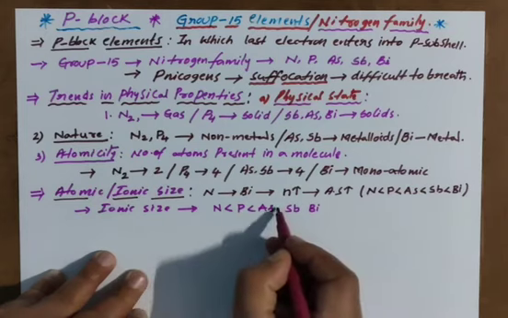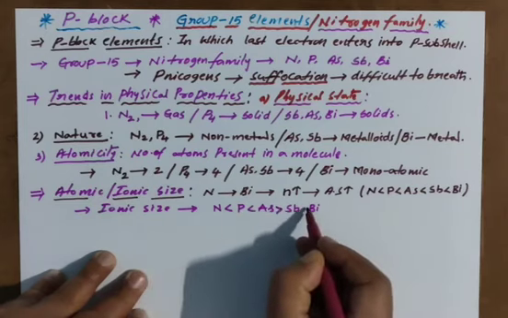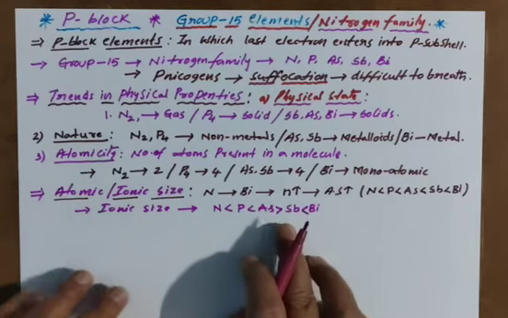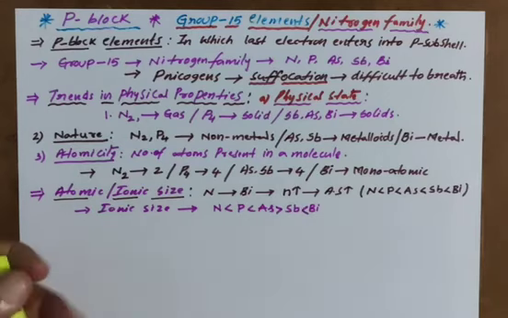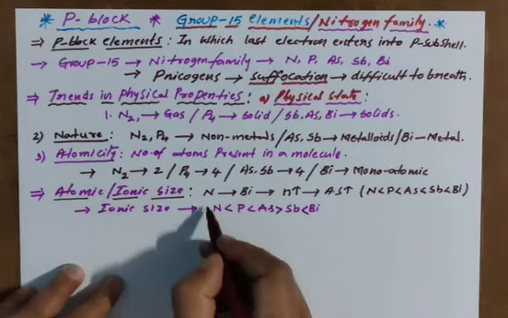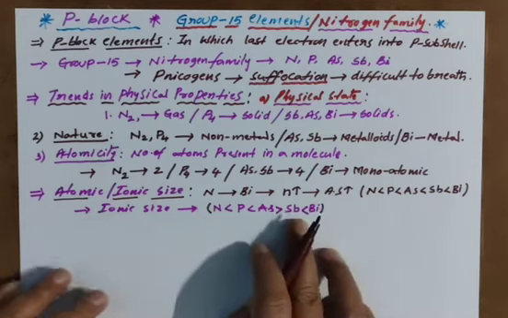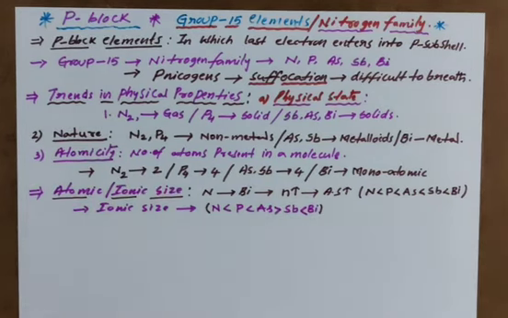Arsenic has more size than bismuth and stibium, less than. So arsenic has a little bit more, and stibium and bismuth are greater. This you have to remember. Only in ionic radius, arsenic and antimony, because of their atomic arrangement.